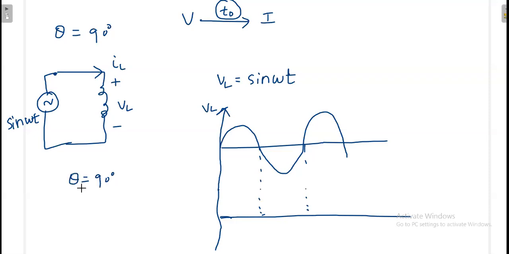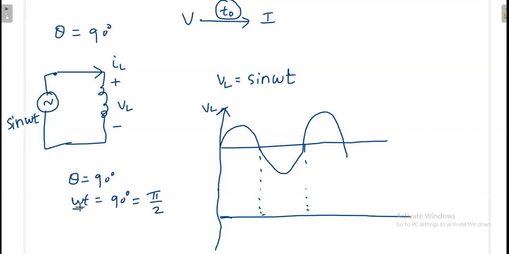Okay, 90-degree phase shift. Theta means what? I already told you. Theta means omega t. Omega t means 90 degree. You know omega is mostly written in radian. That means 90 degree can also be written in radian, that is pi by 2.